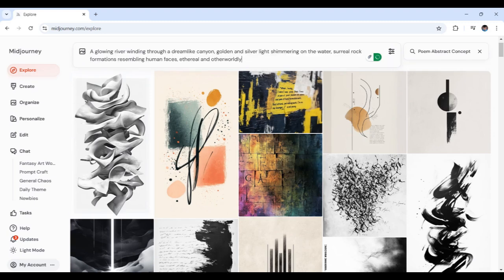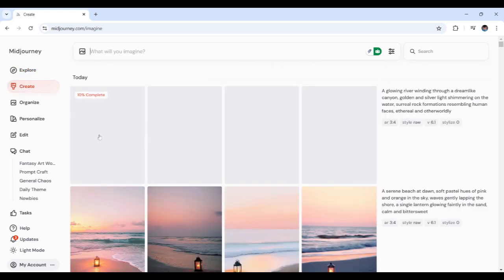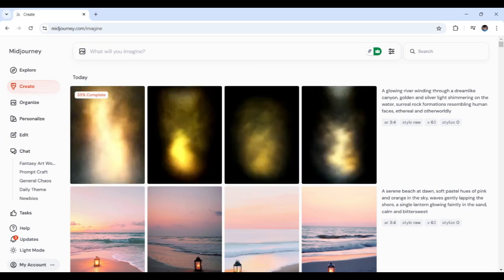There we go. With the details: gold and silver light, then surreal rock formations resembling human faces, then ethereal, otherworldly. Okay, now let's send this off right about now. As it's currently processing from Midjourney, I'm actually quite excited to see how Midjourney transforms this metaphor into something visual. Just keep an eye on how the interplay of light and texture communicates the abstract concept.